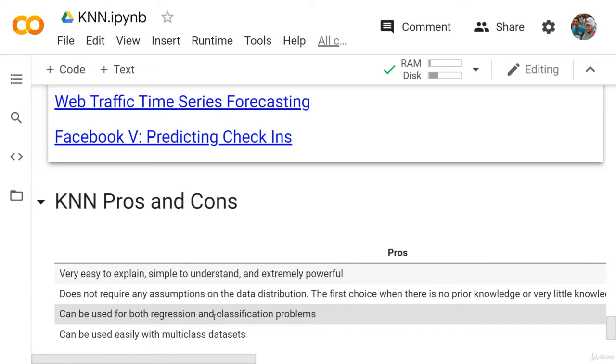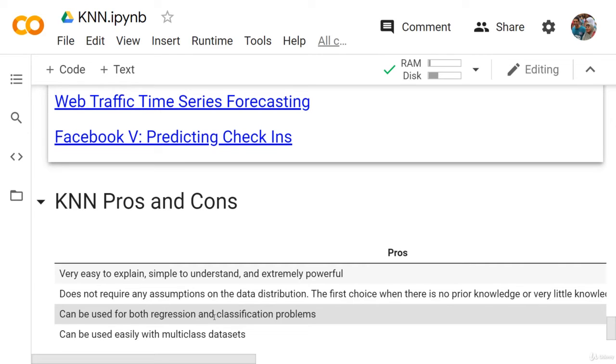We saw this in the Stanford demo. We saw that we can have more than one class. We can have 2 classes. We can have 3 classes. The iris dataset, in fact, has 3 classes. It's not a binary classification problem, so we used KNN with no problems. We didn't really need to do any modification on the code. Some other algorithms are only working for binary classification datasets, so it's very hard then to change the implementation of the algorithm in order to work with multi-class datasets. As we saw, KNN can be used with multi-class datasets, so this is also a huge plus for KNN.